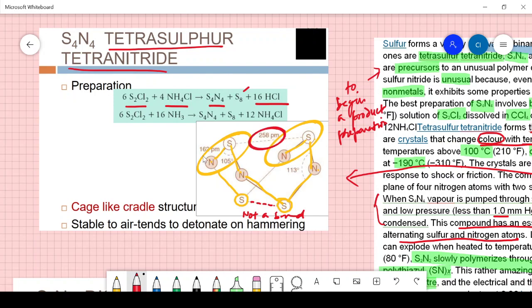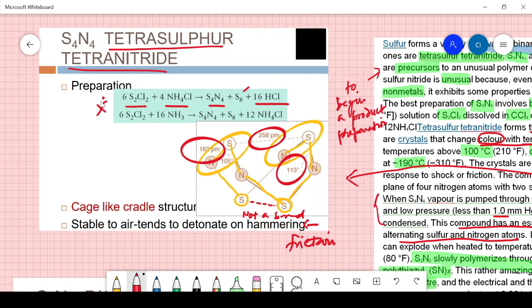This angle is also given. So it has a cage-like structure, stable to air, but sensitive to hammering and friction. You have to draw the structure. Note down these values: 162, 258, and also 113. These are the three things that have been established by X-ray crystallographic studies.